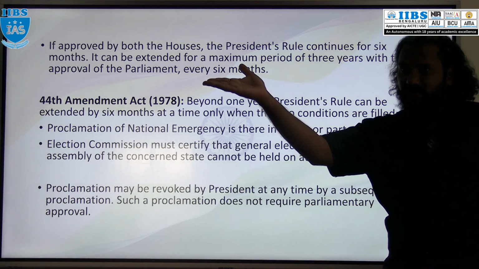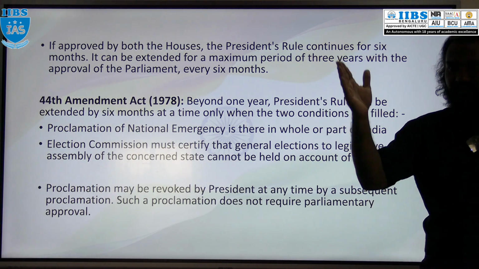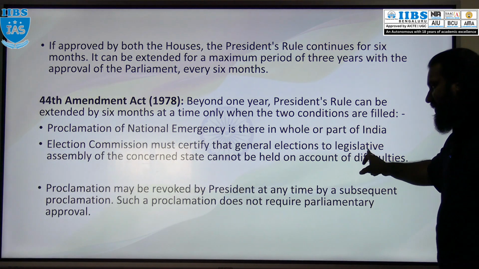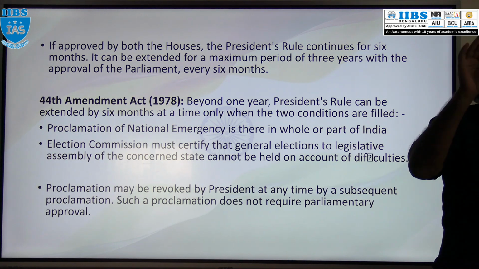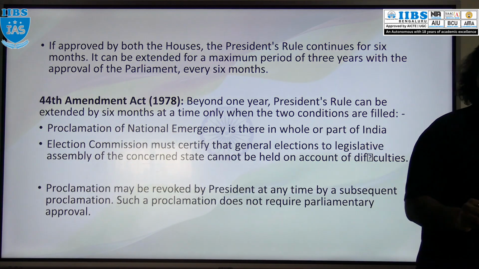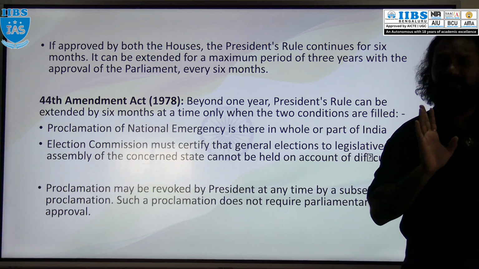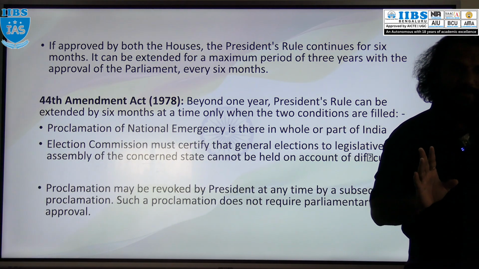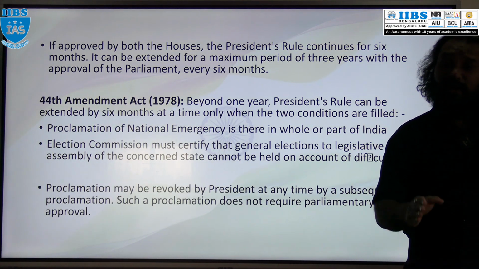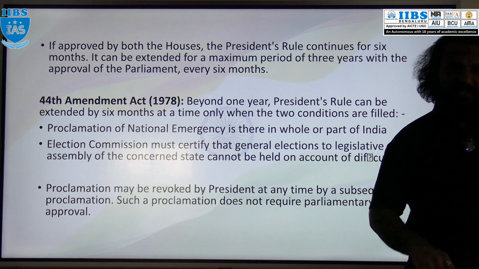So above 1 year, national emergency should also be proclaimed at that time. So president rule can be extended more than 1 year. That is the first condition. Second condition is that if the election commission of India makes a report that election is not possible in that particular state due to difficulties, then president rule can be imposed or extended on that state beyond 1 year. So these are the two conditions.